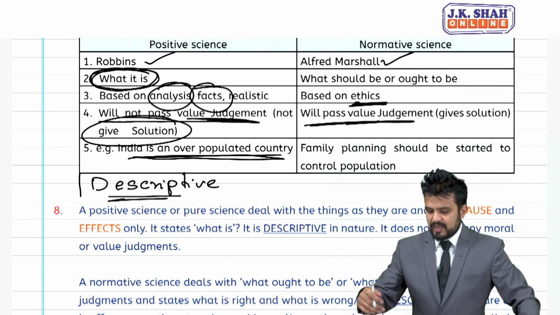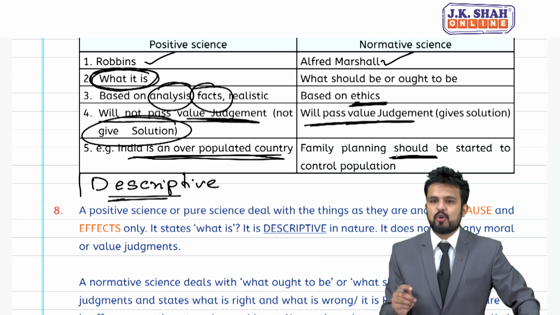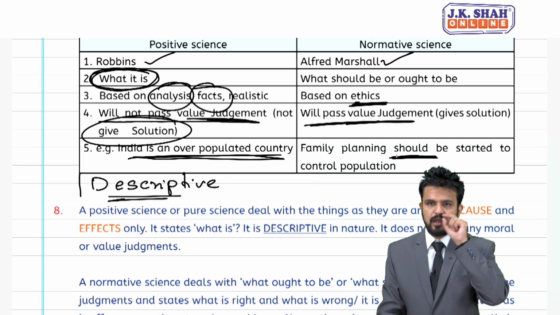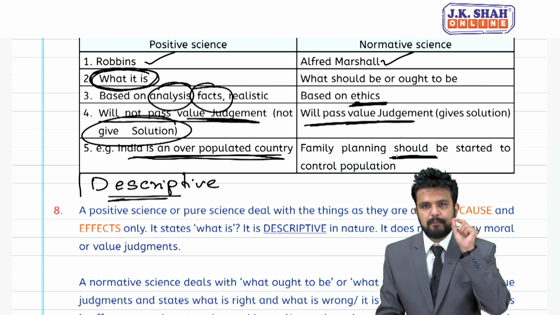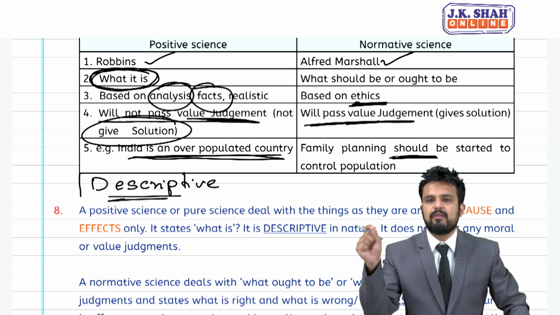Like, family planning should be started to control population. Students, the word is should. So in any given statement, if you see the word should or ought, please tick that statement, because that statement will be a normative statement.